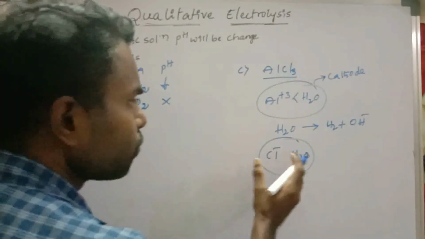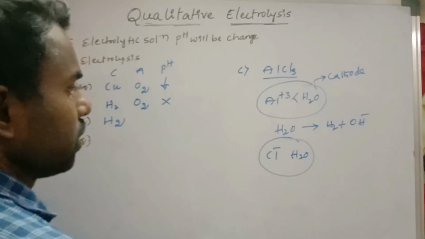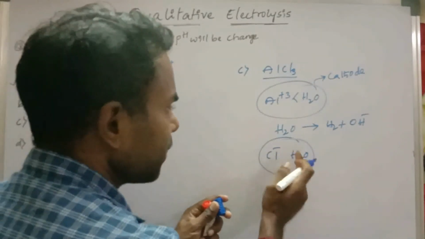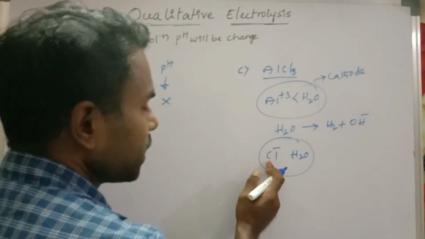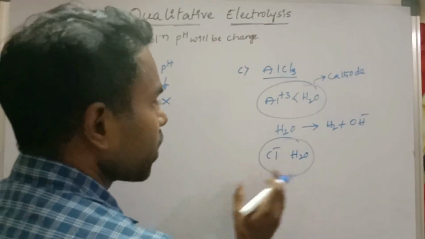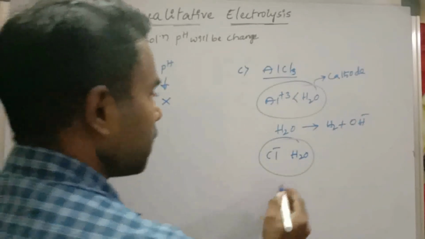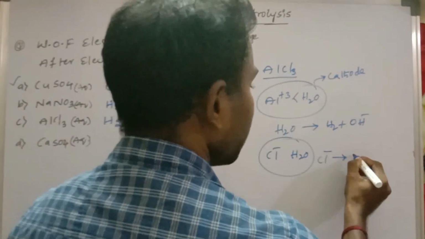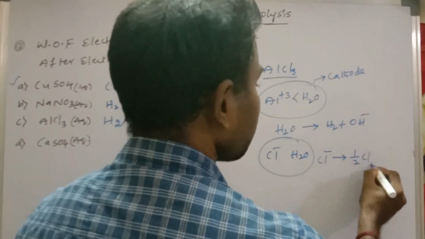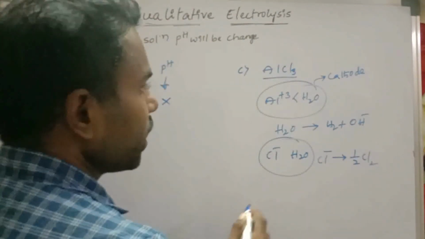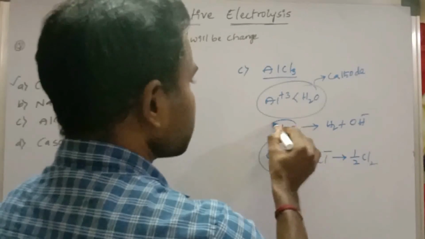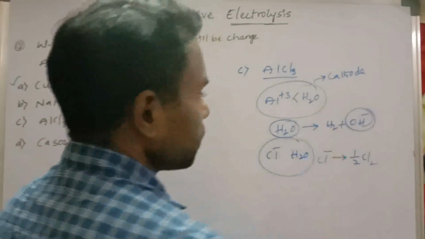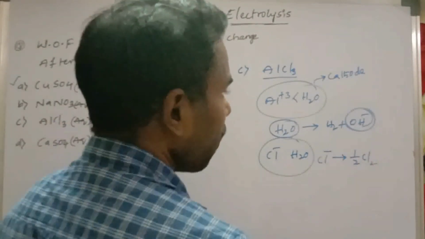So between these two we have a competition. They have competition at anode electrode. See here, Cl minus and water. Due to over potential of water, the Cl minus will deposit. Means Cl minus will undergo oxidation. See here, during electrolysis, water is undergoing reduction by releasing OH minus ion. Next, Cl minus is undergoing oxidation.